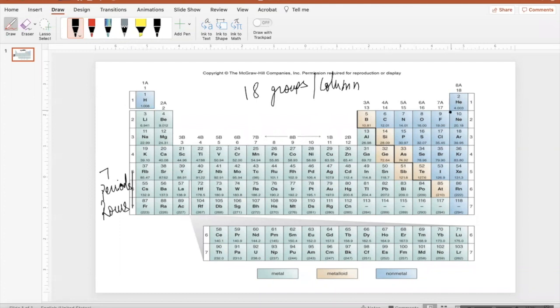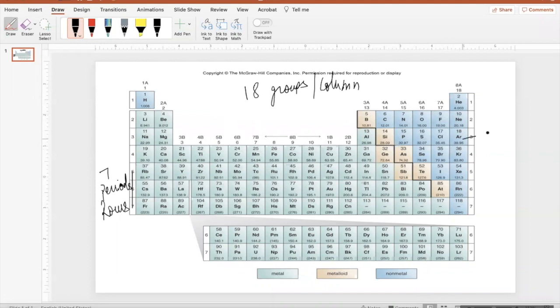Okay. Now, on the periodic table, let's quickly talk about the colored labeling that you see here. All the green ones that you see, everyone on the left-hand side of the staircase. I hope you guys can see the staircase on the periodic table. To the left of the periodic table, everything is a metal. And to the right, everything colored in blue is non-metal.